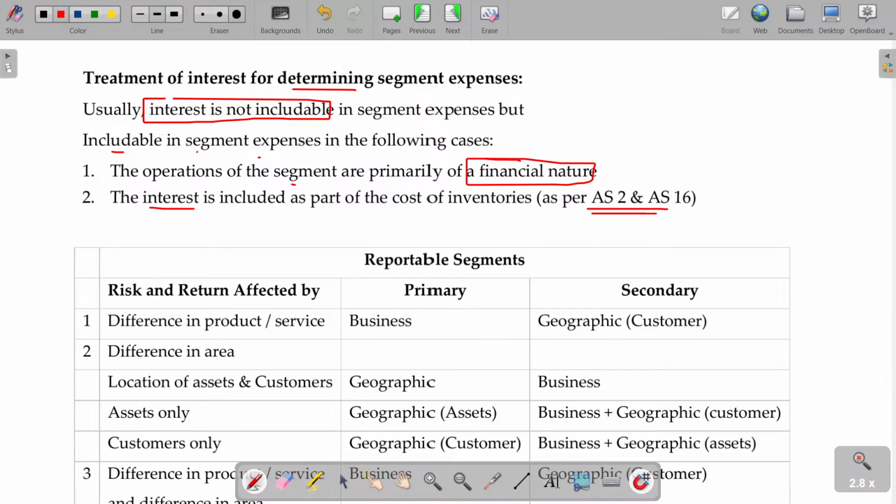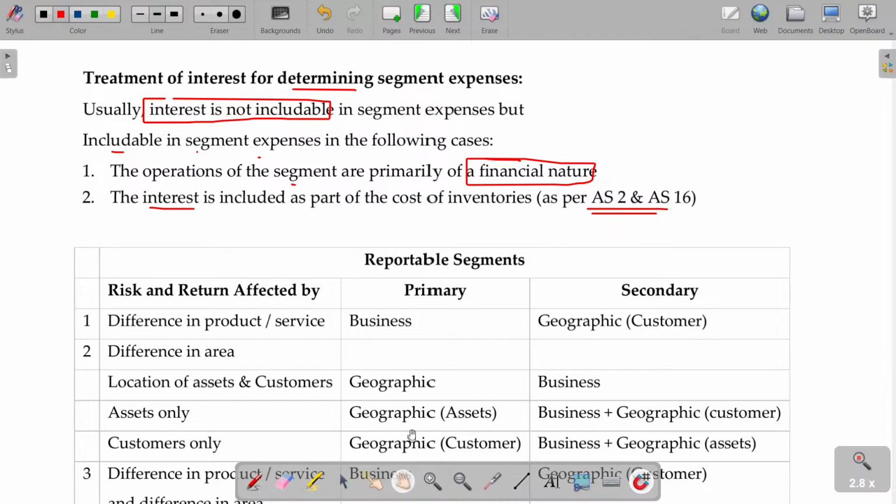You studied this in your taxation, right? Any borrowings, if you are paying interest up to the date the asset is put to use, will be capitalized. After that, it can be debited to the P&L account. The same happens here also. If it is related to any stock or any asset to be capitalized, then it should be capitalized, which is guided under AS 16. No need to worry about that. Otherwise, this is only general expense, commonly debited to the P&L account. It cannot be attributed to any particular segment.